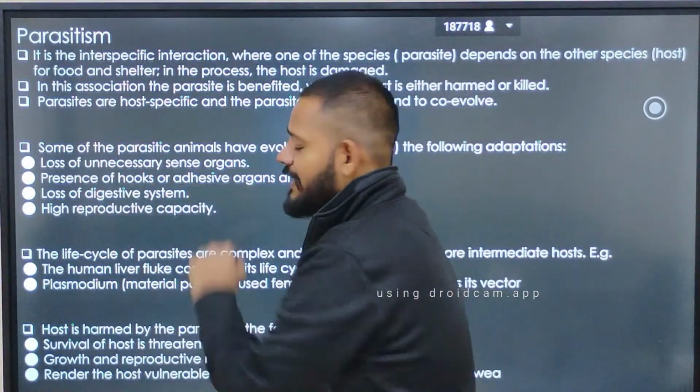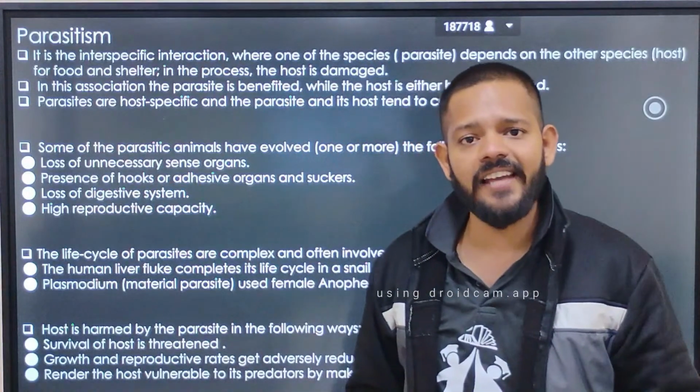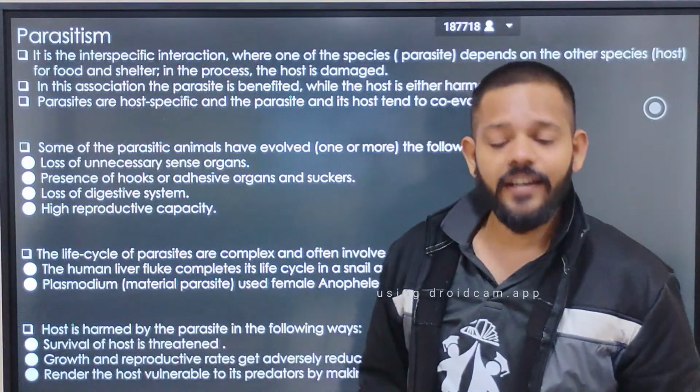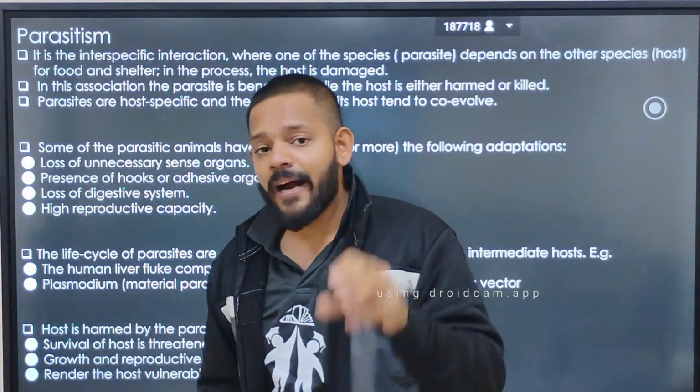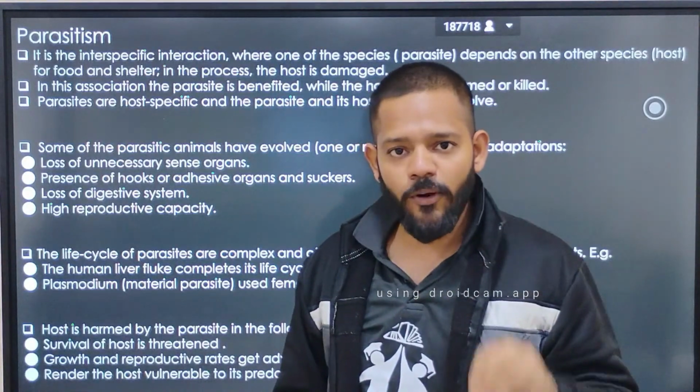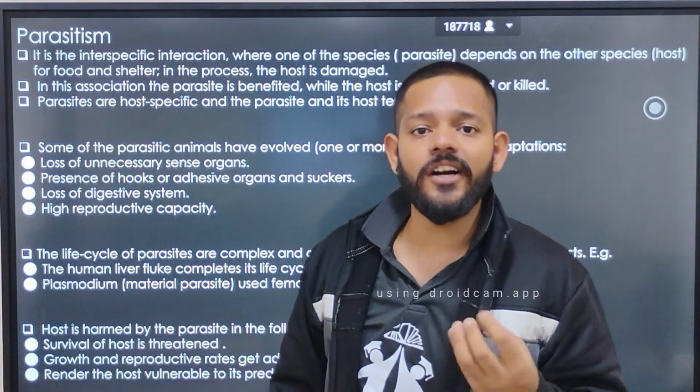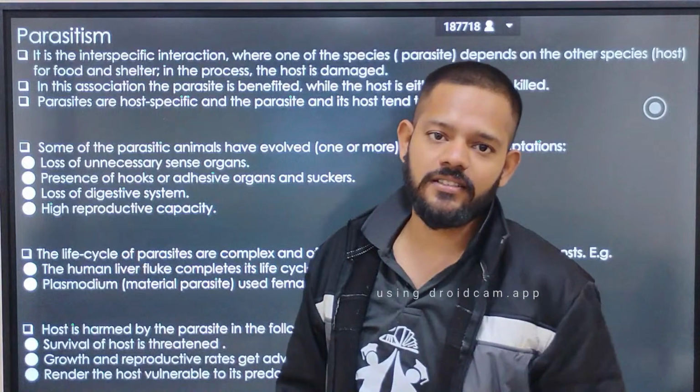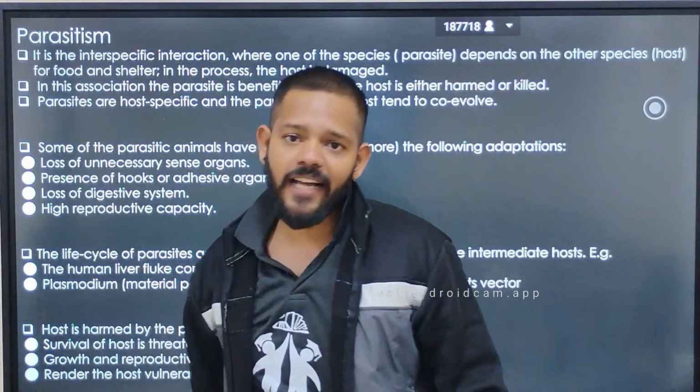Second, presence of hook and adhesive organs like suckers. That organism attaches to the body of the host by the help of hooks and suckers. Third one, loss of digestive system.